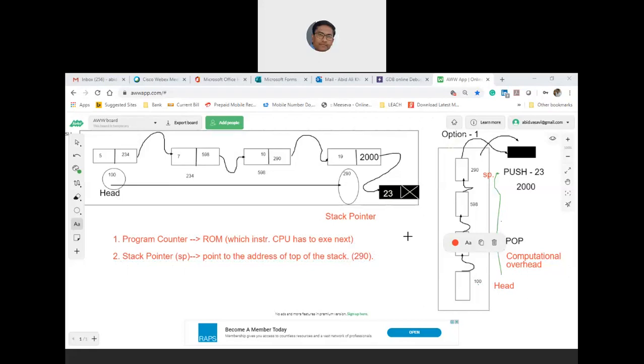So I have discussed why this option 1 is illegal. Can somebody repeat the 2 points? Let me be specific.